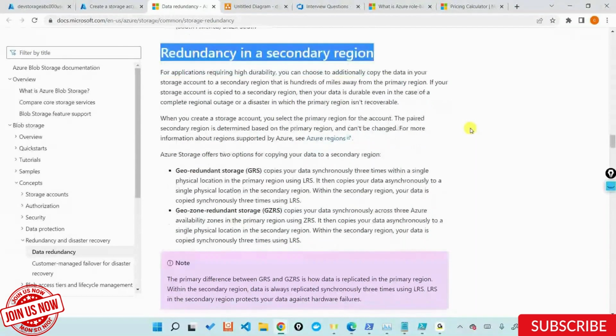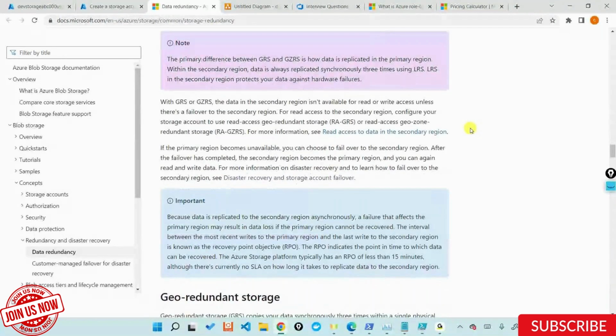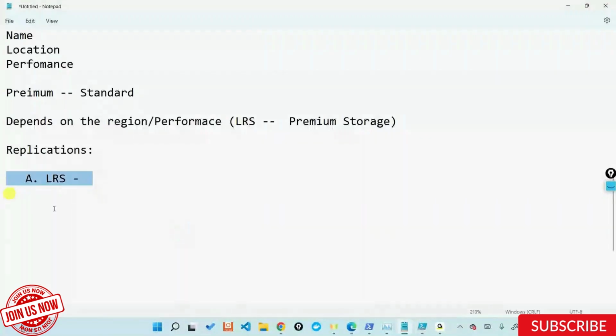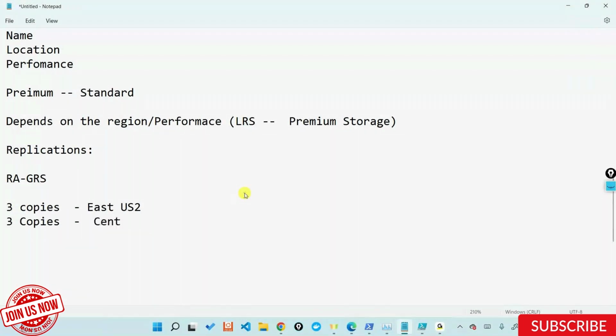Now my question for y'all is this. You have created your storage account in RAGRS, read access geo redundant storage. So what really happens in this model is that you have 3 copies available in the primary data center, let's say ECS2. You have 3 copies available in the secondary data center as well, which is something like Central US. Secondary data center again is not in my control. Microsoft allocates this to me.